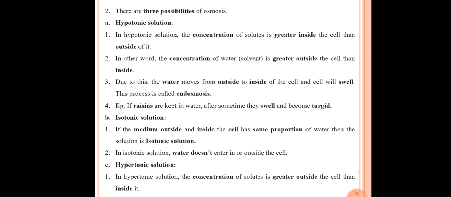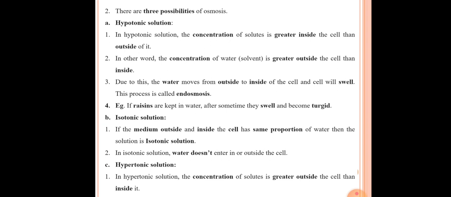See, hypotonic solution means that in a hypotonic solution the concentration of solute is greater inside the cell than outside of it. In the case of substances, there are three types: solute, solvent and solution.